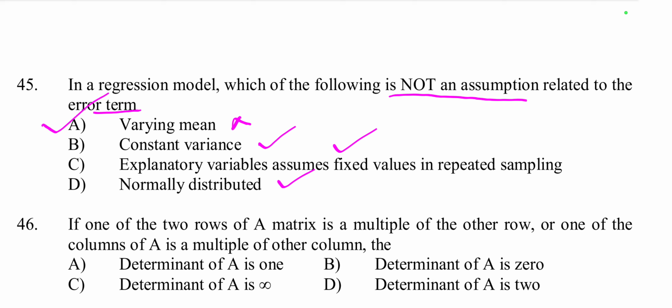So the right answer is option number A, because key assumptions about the error term in classical linear regression are: mean of errors is 0, not varying, then constant variance or homoscedasticity, then normally distributed errors, then errors are uncorrelated, then explanatory variables are non-stochastic or fixed in repeated sampling. So these are the assumptions. Hence varying mean violates the assumptions; the error must have a constant mean of 0. So this is not correct. So option A is the right answer here.